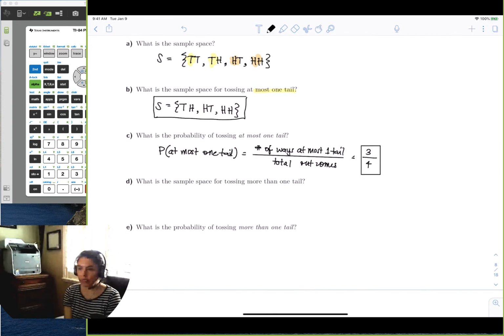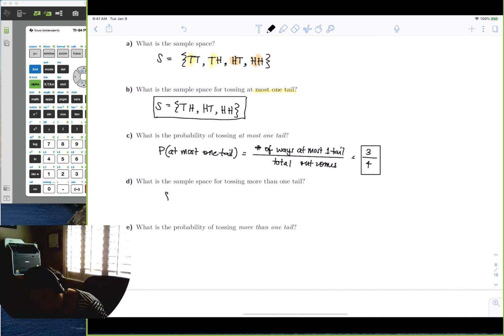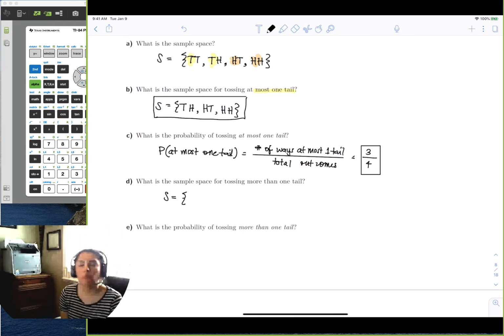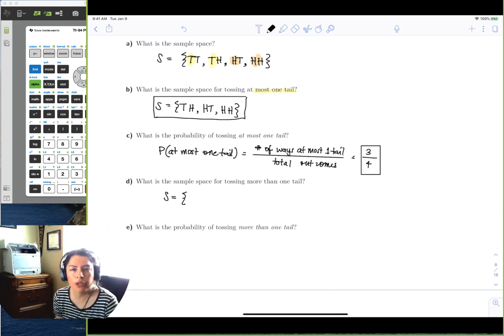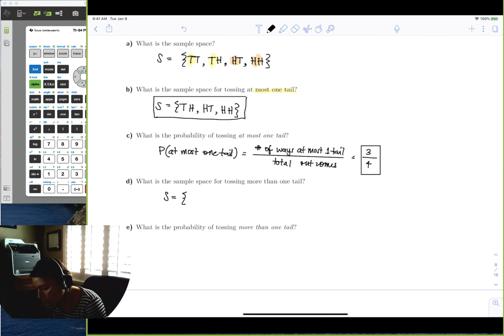Okay, now let's look at the sample space for tossing more than one tail. Does that include one tail? I want more than one. If I said I wanted more than one cookie, could you give me one or none? No, right? You need to give me more than one. So what is the sample space for more than one? More than one, more than one. 2, only 1, nope. 1, no, nothing, don't forget it, right? So just the double tails.